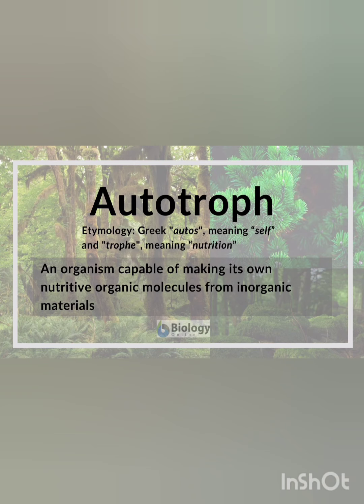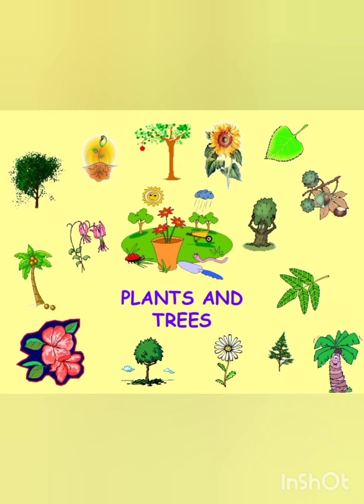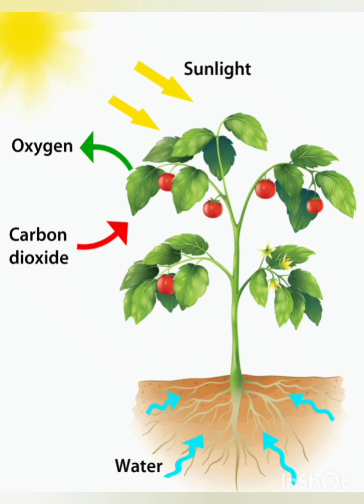Here we can see, you already learned in our previous classes that plants make food with the help of chlorophyll. They trap sunlight, they take water from the soil and carbon dioxide from the air. Plants synthesize their own food with the help of light, water, carbon dioxide and other chemicals.